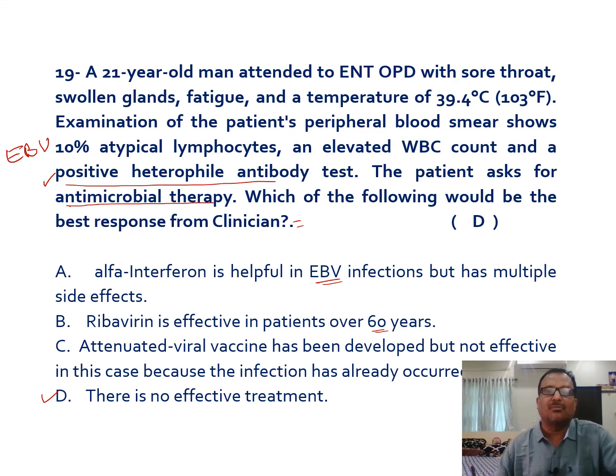An attenuated viral vaccine has been developed but is not effective in this case because the infection has already occurred. There is no vaccine at all for this viral infection. So the answer is there is no effective treatment.